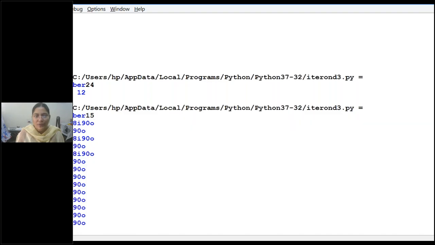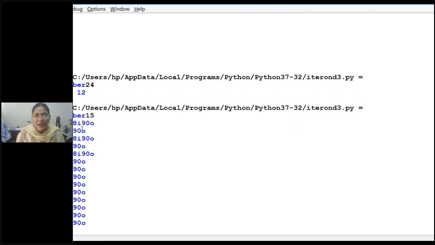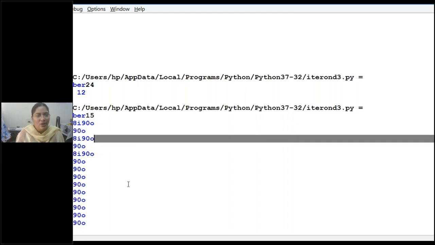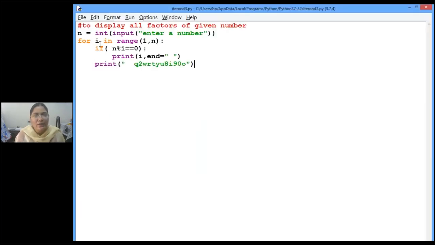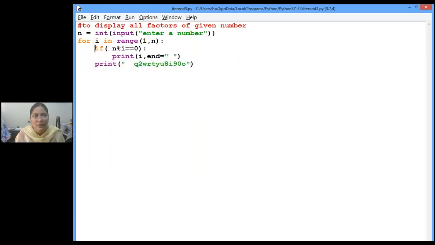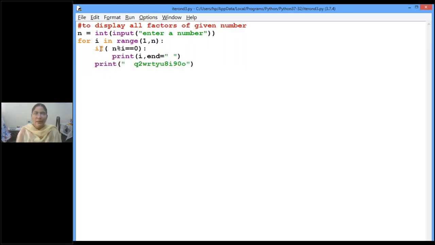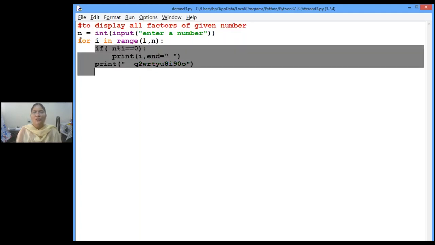Even if the condition is false, 2 is not a factor here. The i value became 2, but 2 is not a factor, so 2 is not displayed. The print statement under the if is not working, but the other print statement is executed. Next, 3 is a factor, so 3 is displayed, followed by that other print statement. Are you following, children? Whatever is within the same indent from this colon, we call it a block. This entire block will be executed for this loop as long as the condition is true.